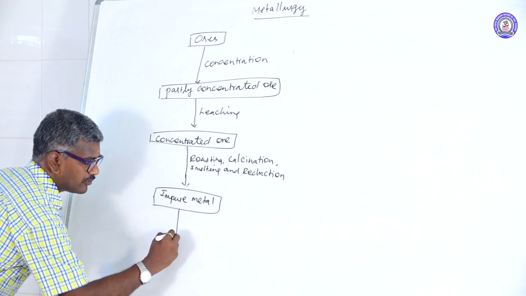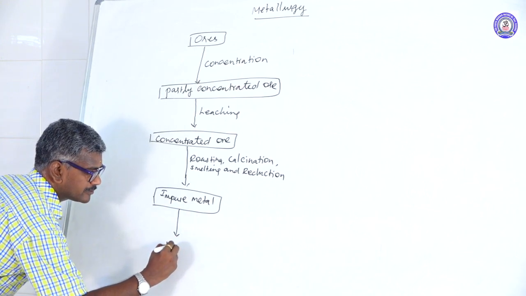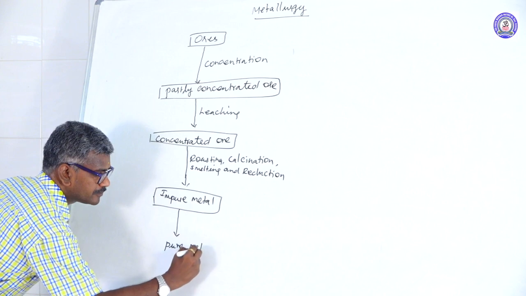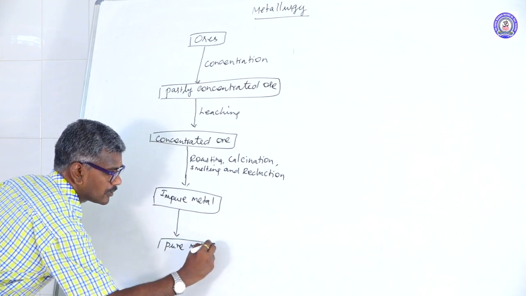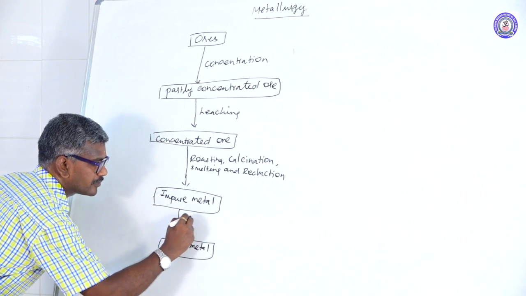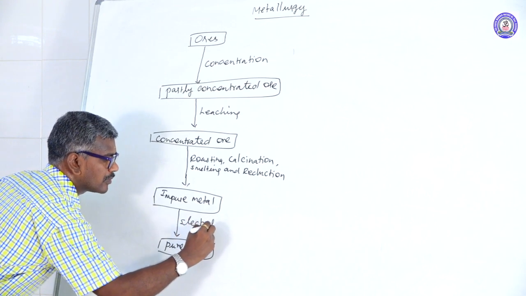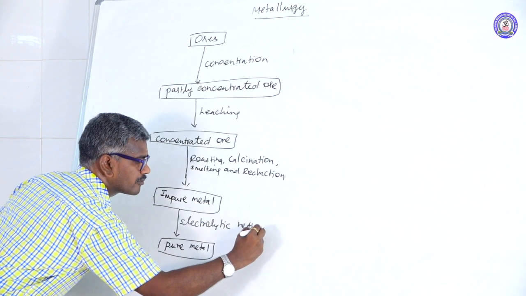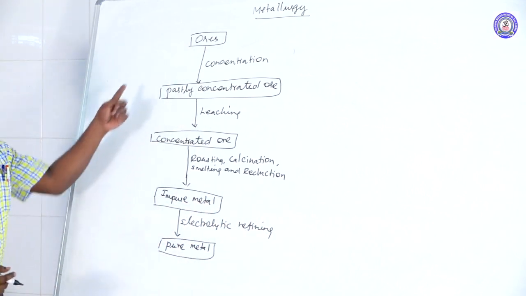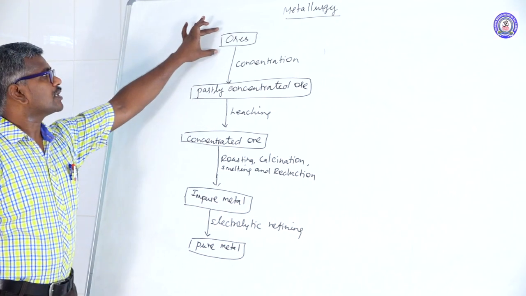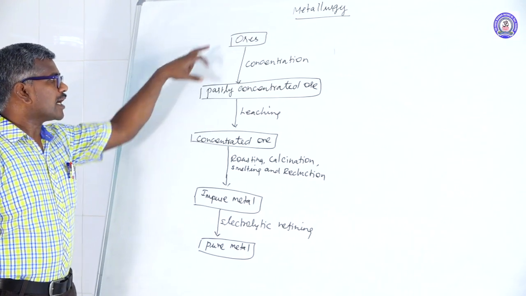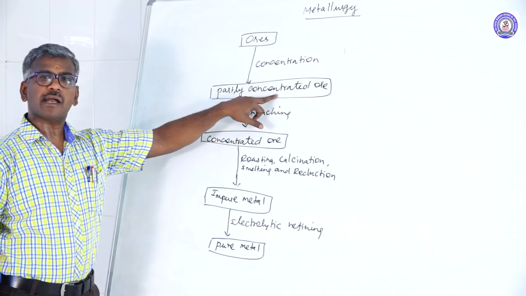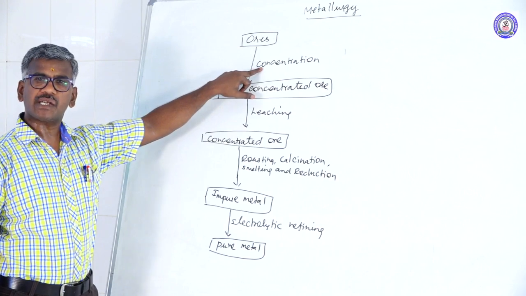Impure metal is converted into pure metal by using electrolytic refining. This is the flowchart. First, ore is converted into partly concentrated ore by using concentration.